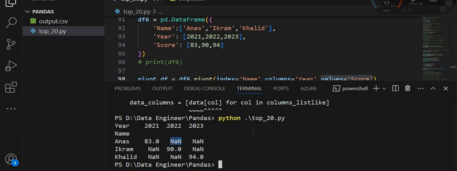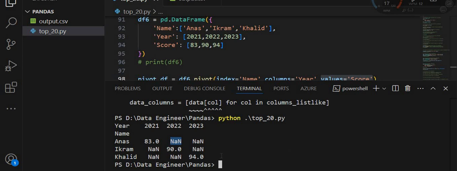So pivoting reshapes the data frame so that each unique value in the index column becomes a row. Each unique value in the column becomes a column, and the cell values are taken from the specified values column. This technique is useful for summarizing and comparing data across different categories or time periods.